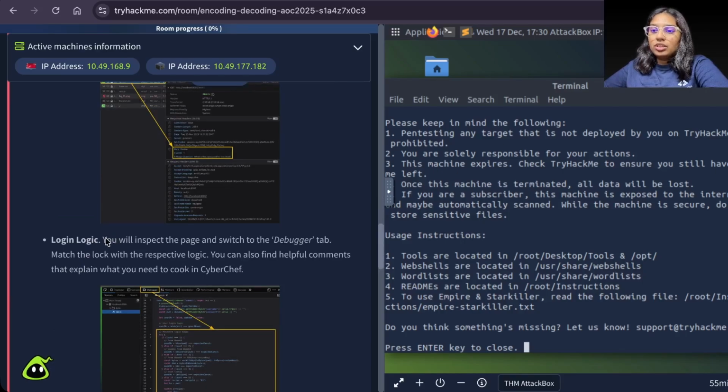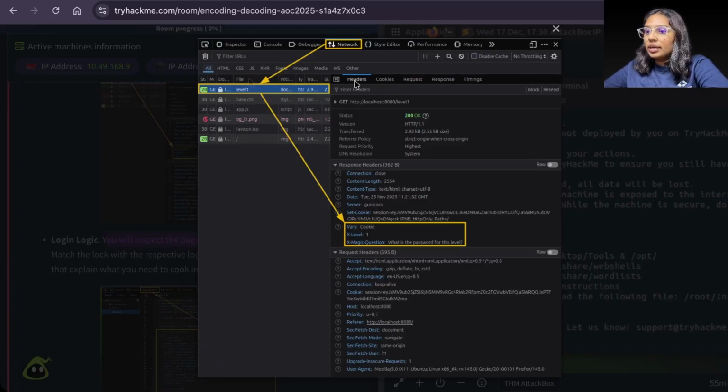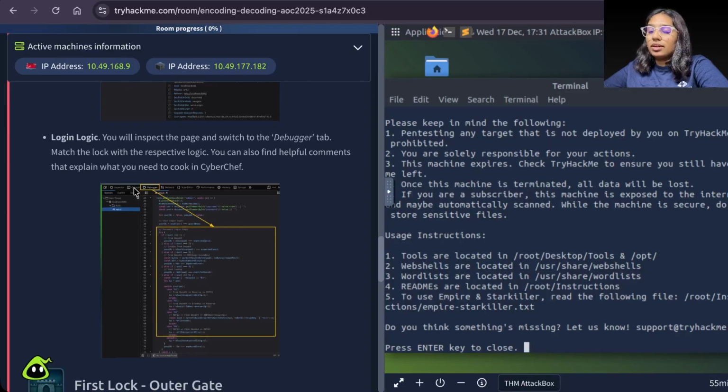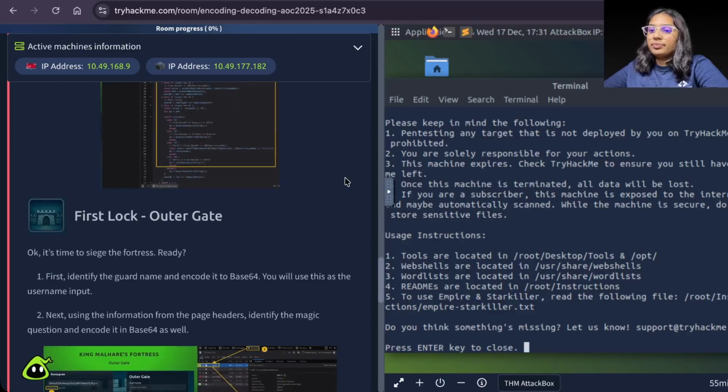Login logic: you will inspect the page and switch to the debugger tab, and we have the code. We will inspect the page and switch here. You can also find helpful comments that explain what you need to cook in CyberChef.